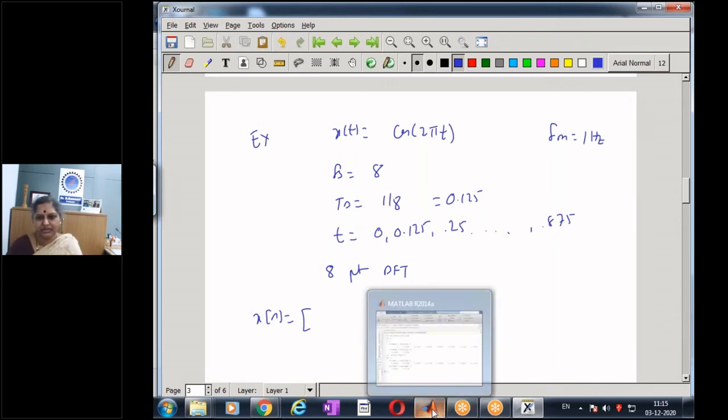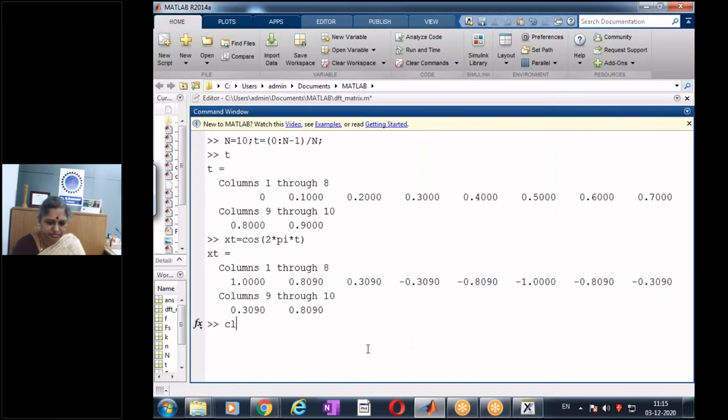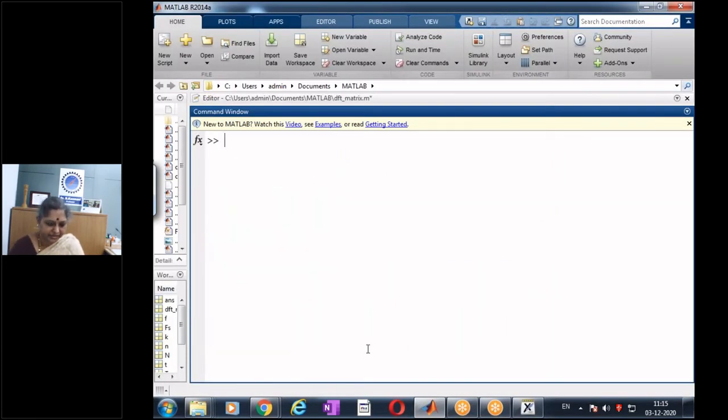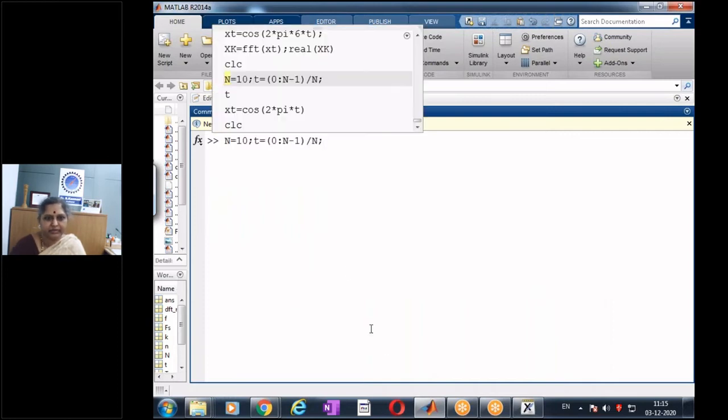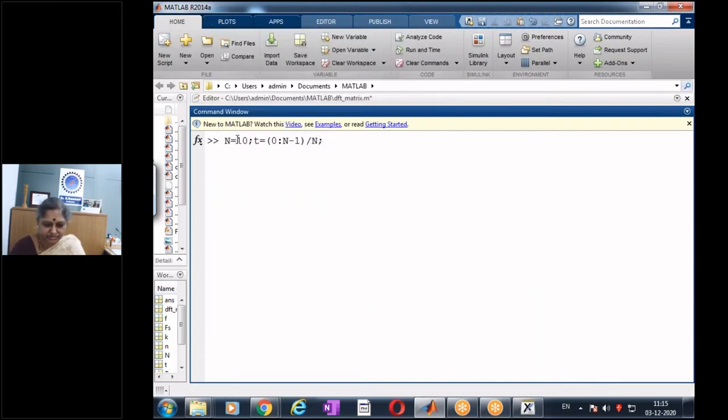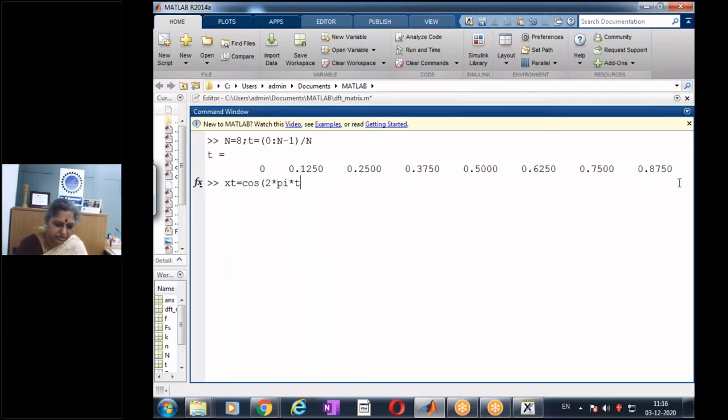Let me, to save time, take the help of MATLAB in evaluating this. My aim is to compute an 8-point DFT. So I defined my n as 8 and t is defined in this manner. Let's check our t. So t goes from 0, 0.125, 0.25 and so on up to 0.875. And now my x of t is going to be cos 2 pi t.